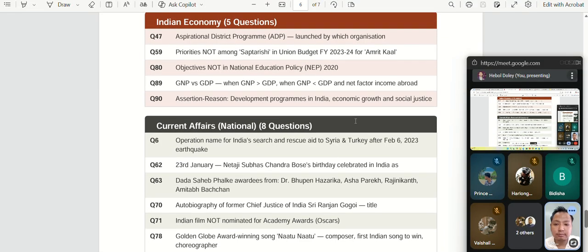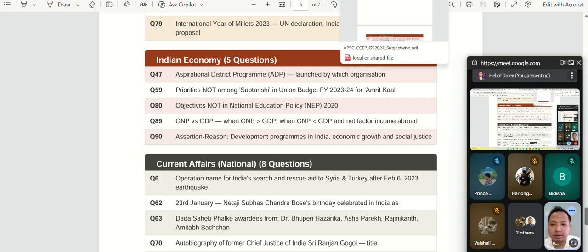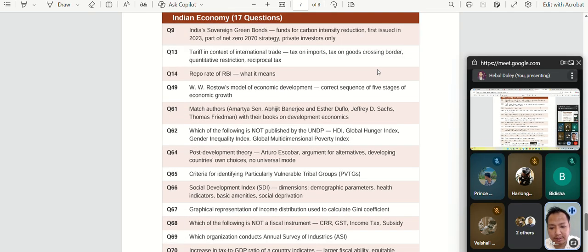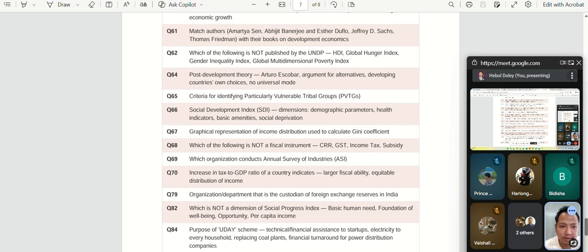economy-wise, in 2022, we had like 5 questions from APSC economy. All right, only 5 questions. Then if we move to 2024, we see 17 questions. So it's a huge jump. Okay, it's a huge jump of question patterns. All right. Now, why is that?